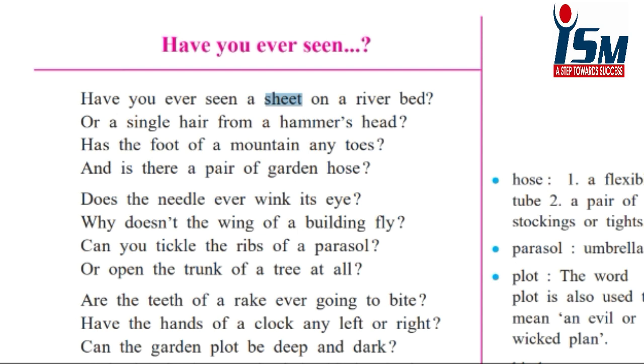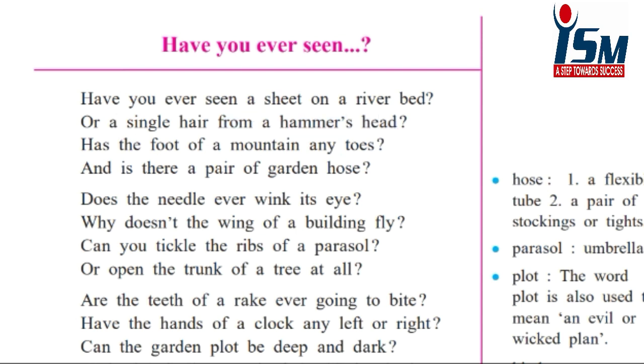Or a single hair from a hammer's head? The top of the hammer is called the hammer's head, and the poet alternatively talks about human heads and refers to the hammer's head as hairless.